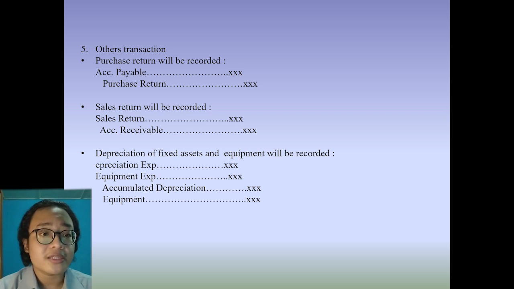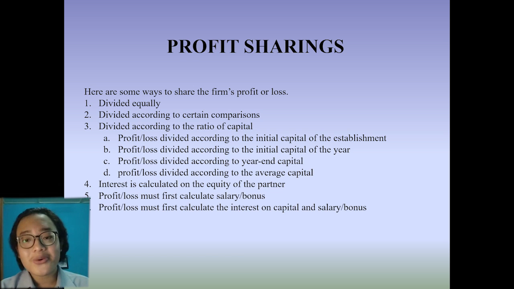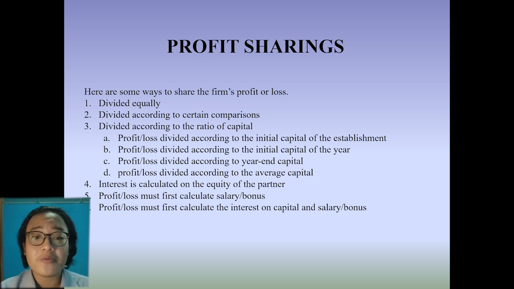In other transactions, there are 3 points. A. Purchase returns will be recorded in debit account payable and in credit purchase return. B. Sales return will be recorded in debit sales return and in credit account receivable. And C. Depreciations of fixed asset and equipment will be recorded in debit depreciation expense and equipment expense, and in credit accumulated depreciations and equipment. So guys, that's all about firm operations. Now we are going to profit sharings.